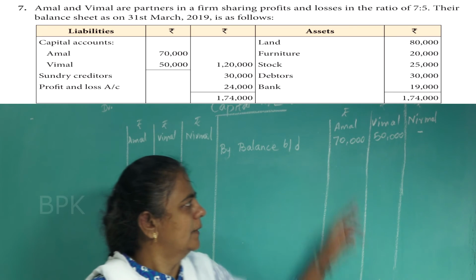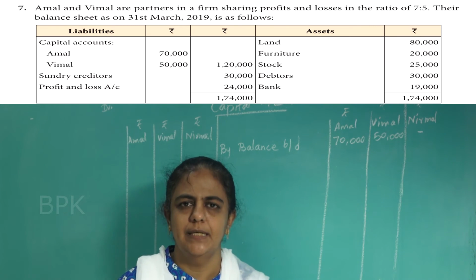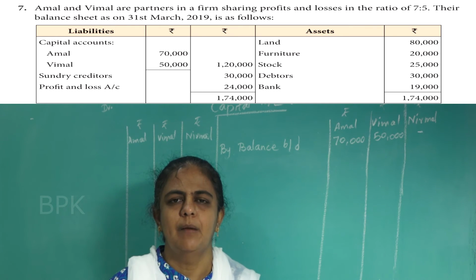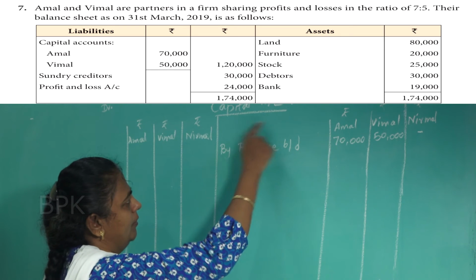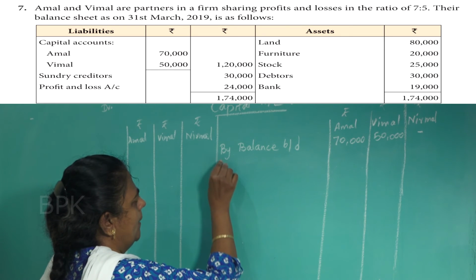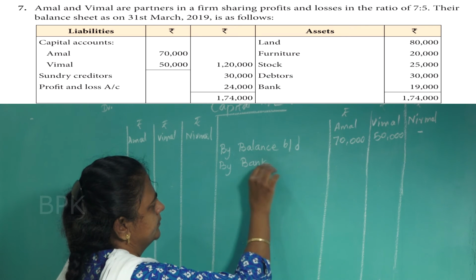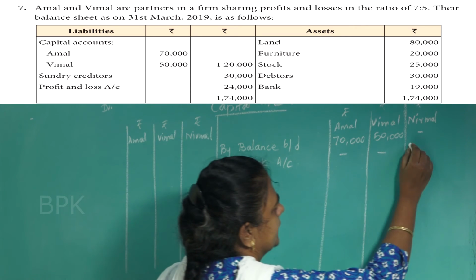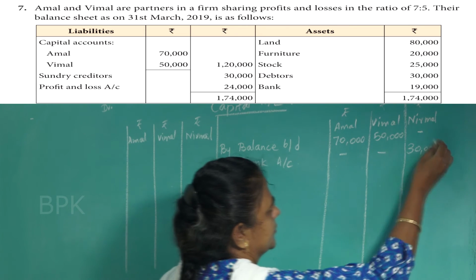Now the new partner is bringing capital. When the new partner is bringing capital, what is the journal you have to write? Bank account debit to Nirmal's capital account. So in the capital account you write "By bank account". How much is he bringing? 30,000.